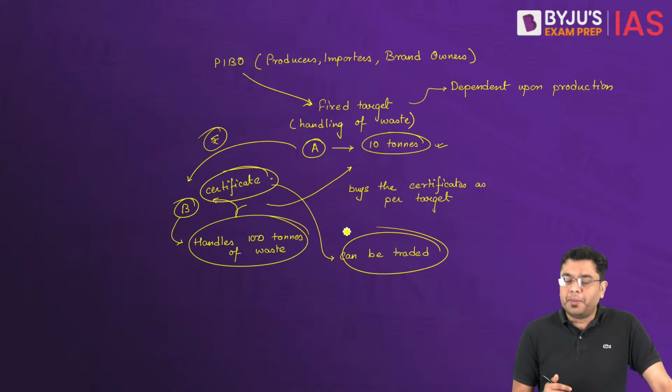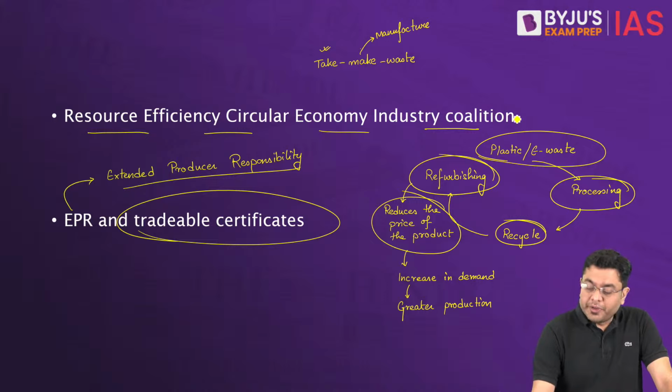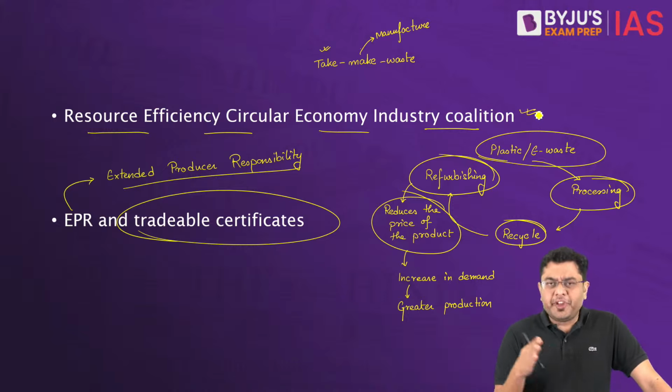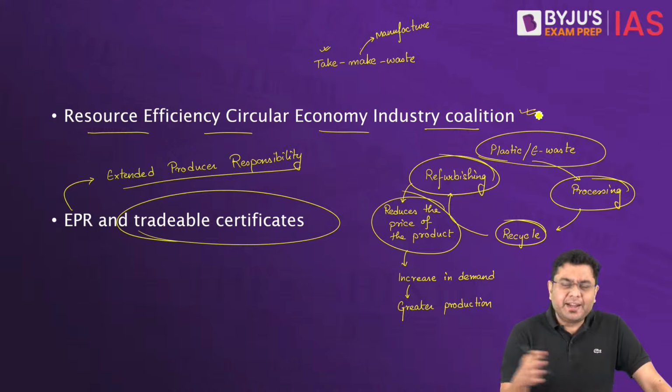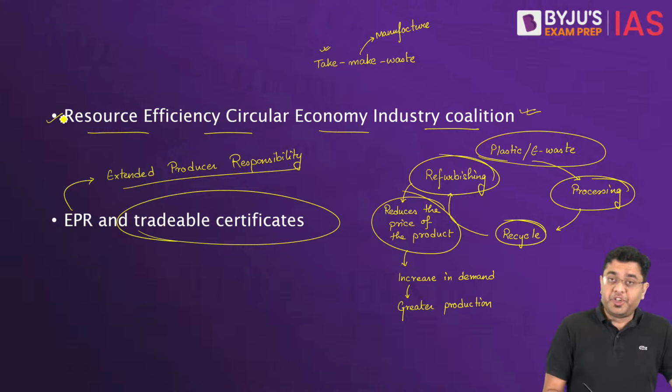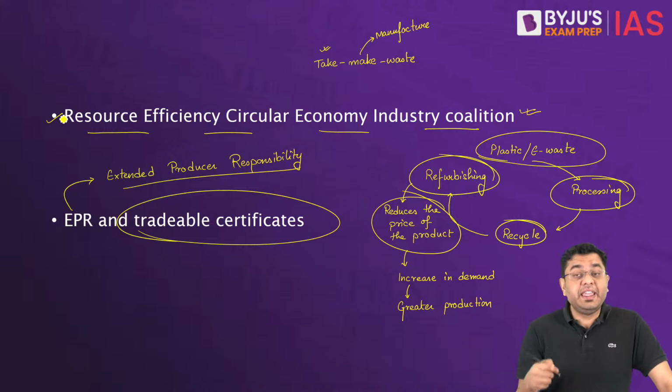And for your prelims purpose, you have to be aware of this coalition that has been led by the industry themselves, the multinational companies themselves. You don't need to learn particularly which industries are involved. A wide gamut of sectors are involved, right from, as I already told you, FMCG, steel sector, automobile, everyone is involved in this. So that is where resource efficiency comes in. And what is the key aim? To attain sustainability and reduce the impact on climate.